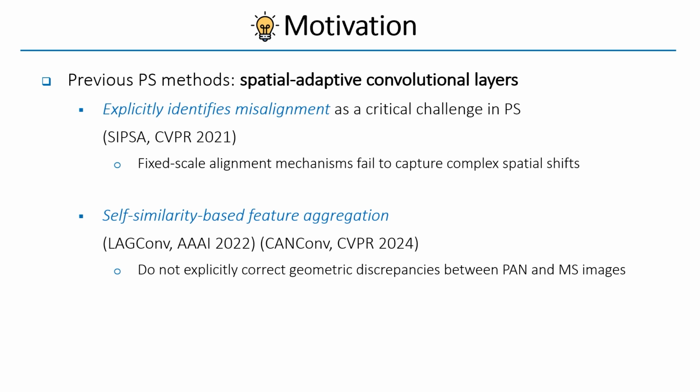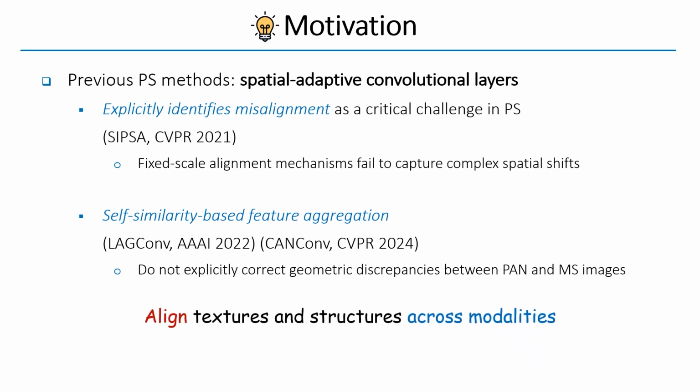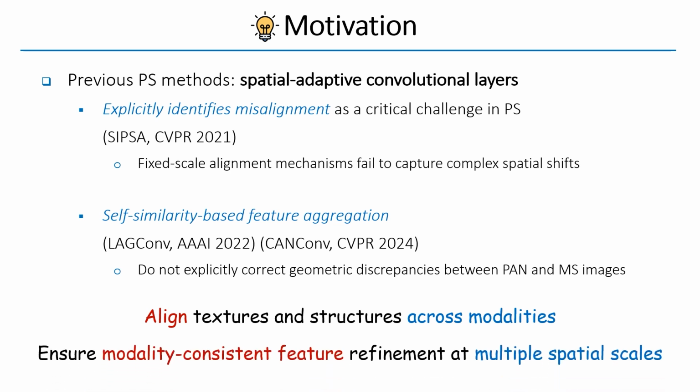However, these methods primarily focus on semantic feature aggregation rather than explicit geometric alignment, making them suboptimal for correcting cross-modality shifts. Effective pan-sharpening requires a solution that not only aligns textures and structures across modalities, but also ensures modality-consistent feature refinement at multiple spatial scales.